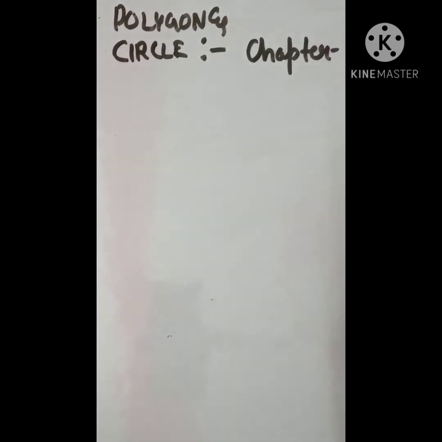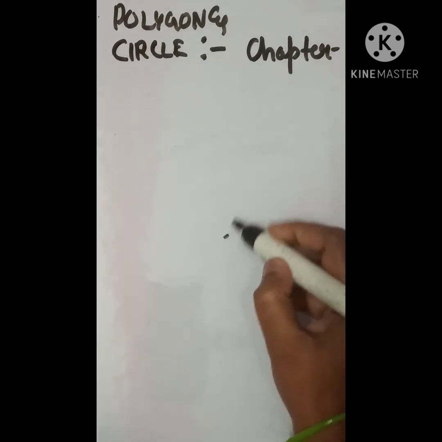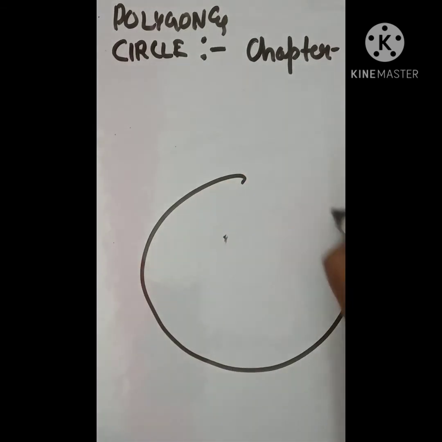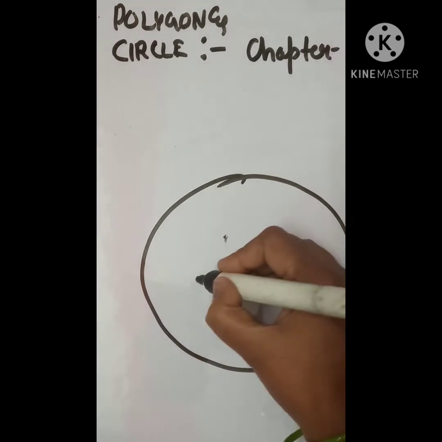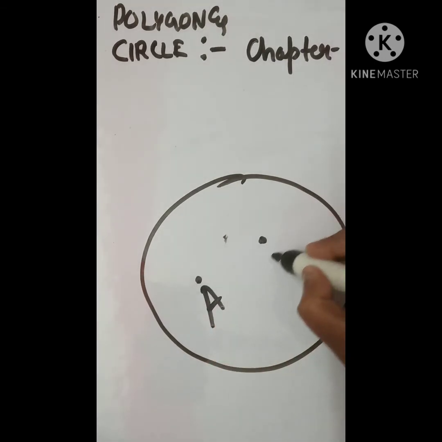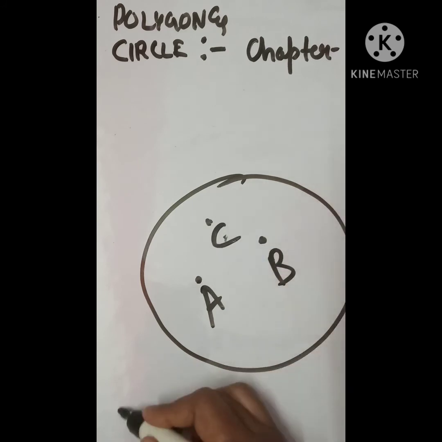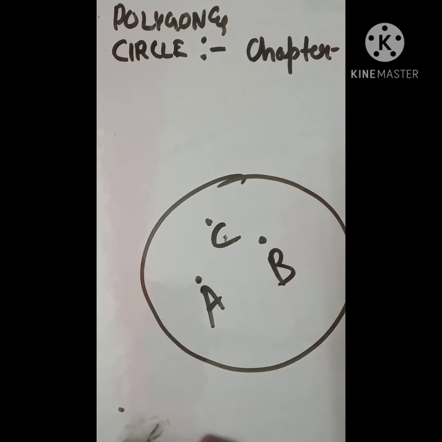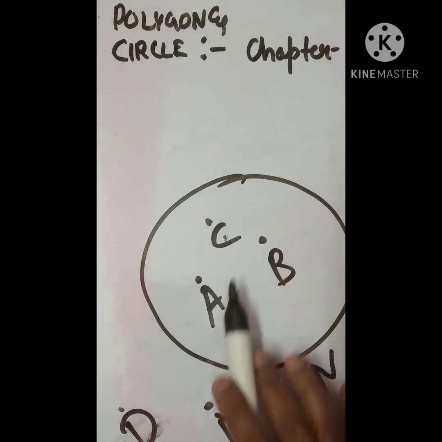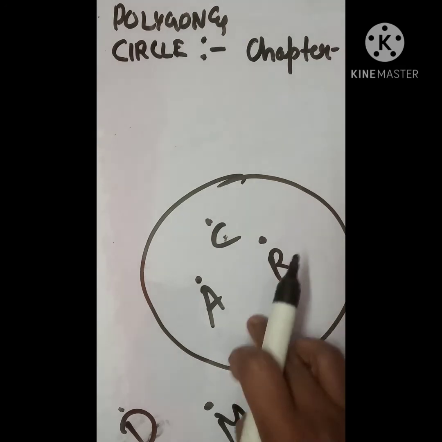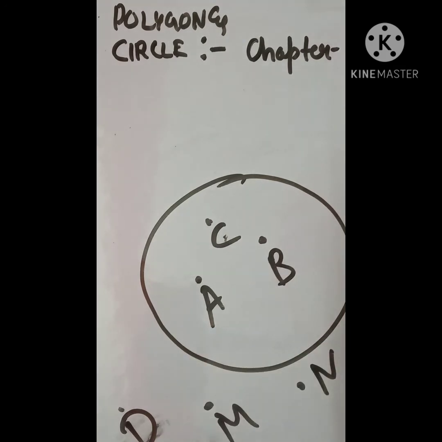Very good. Now, suppose students, we are having a circle. Some points are its interior points and some are exterior points. So what will we say? A, C and B are interior points and D, M and R are exterior points.